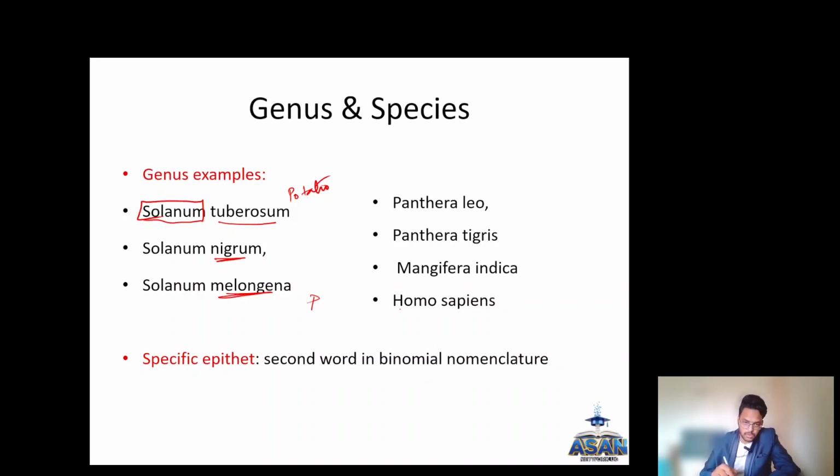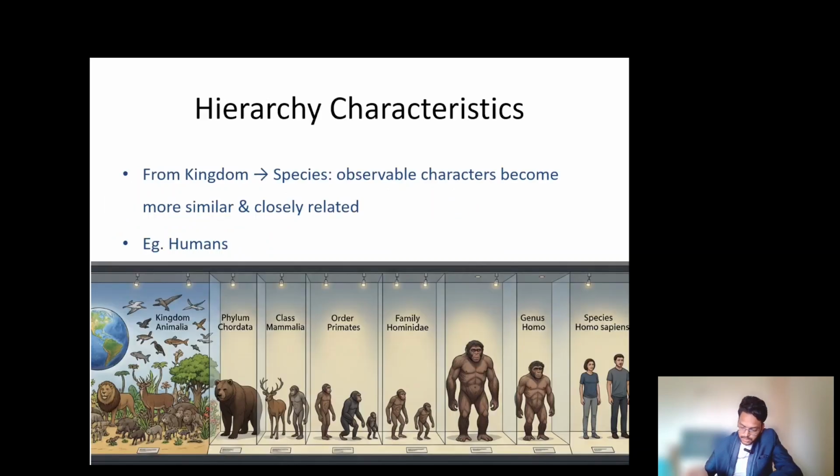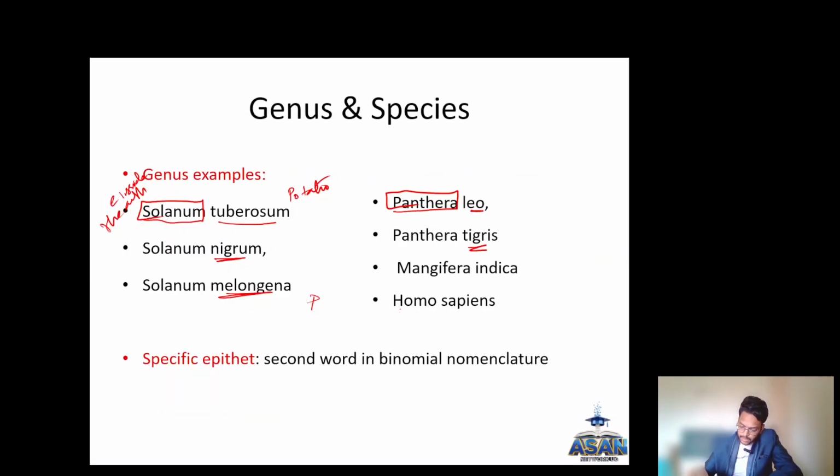These are all Solanum, the plants that grow fruits inside the earth are included in the genus Solanum. And the Panthera genus includes leo and tigris, that is lion and tiger.